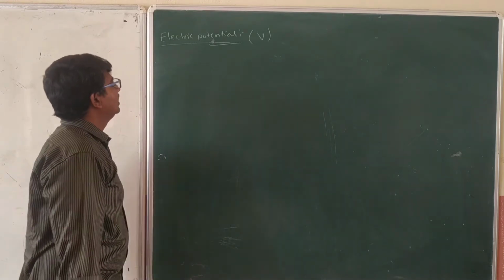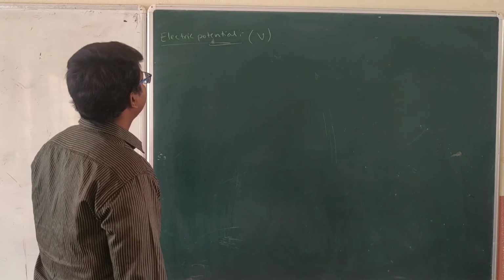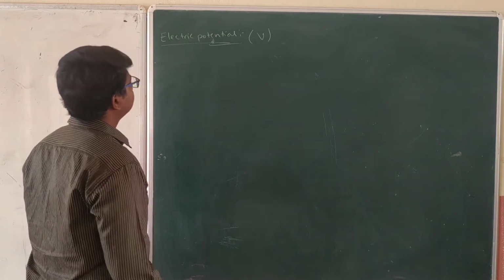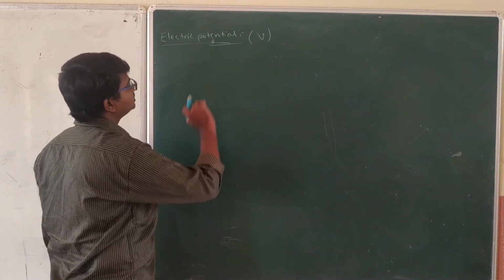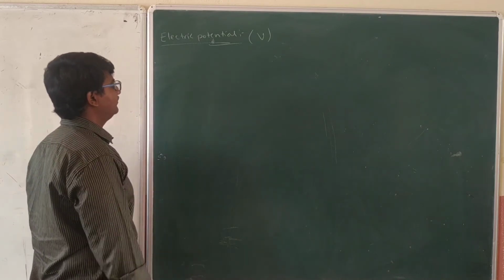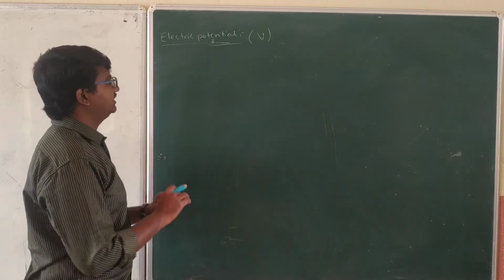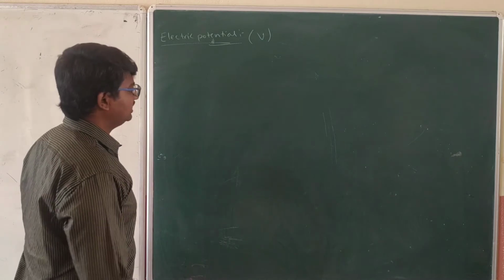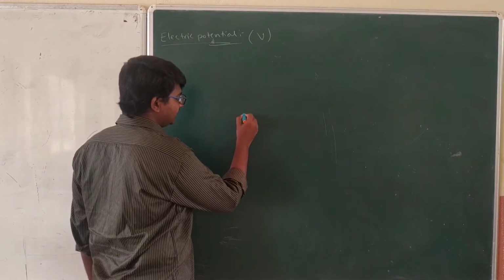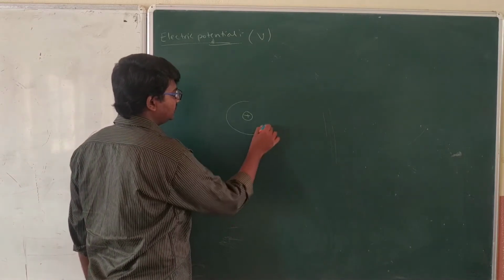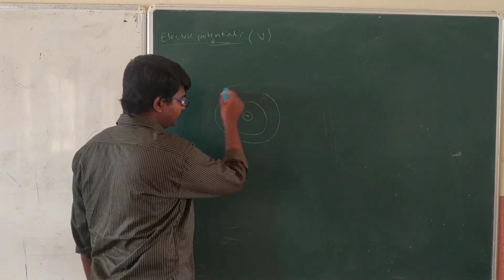Electric potential, EMF or voltage, will be denoted by the symbol V. What is meant by electric potential? If you consider any charge, we know that it is surrounded by an electric field.